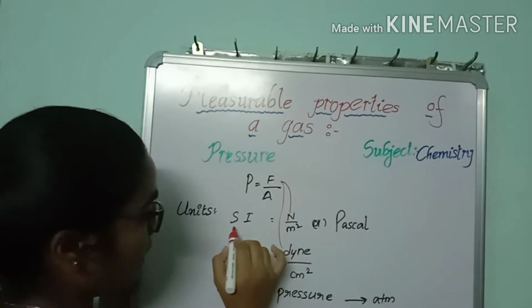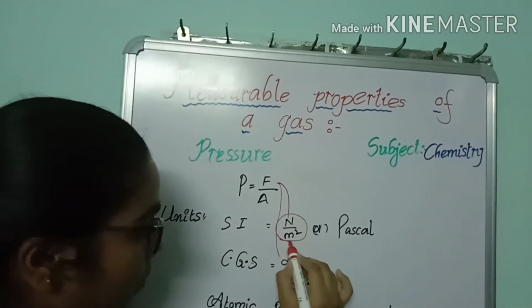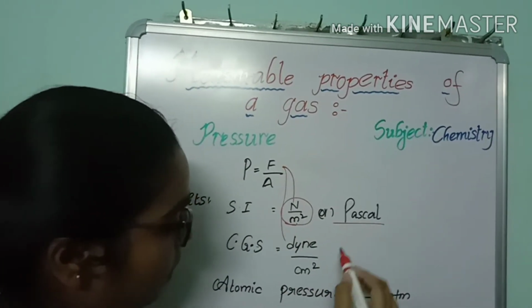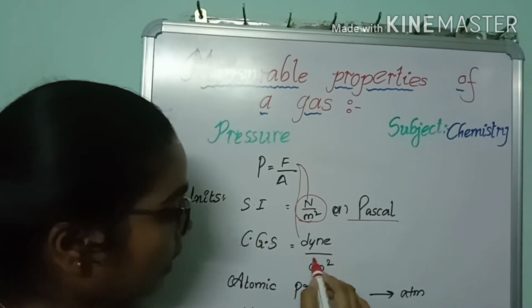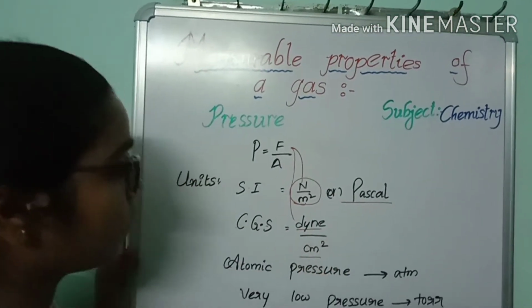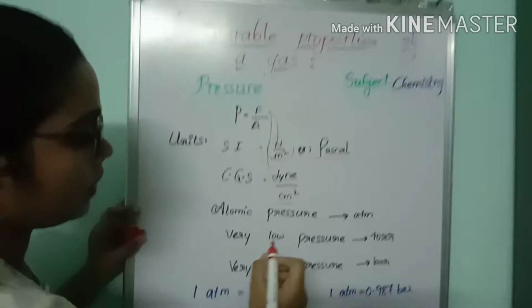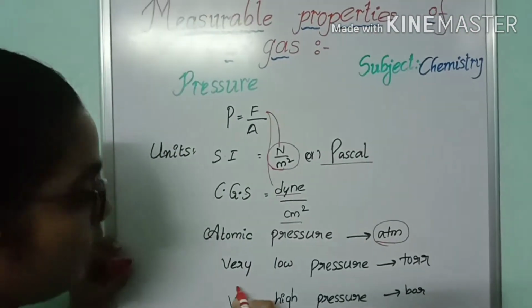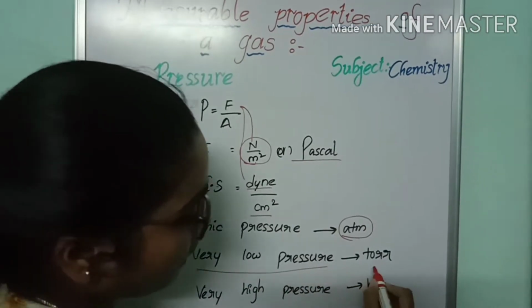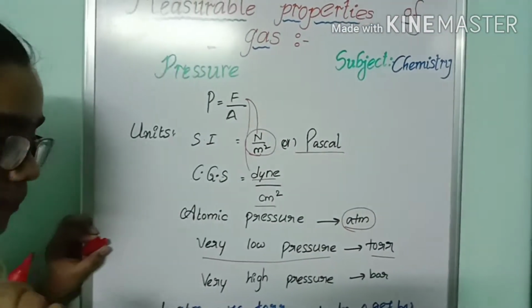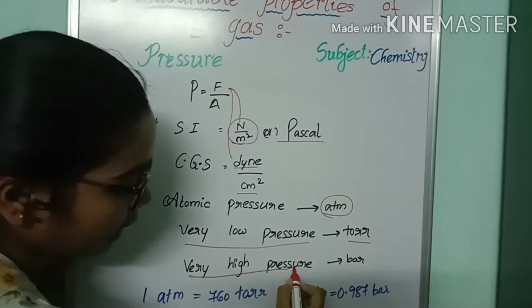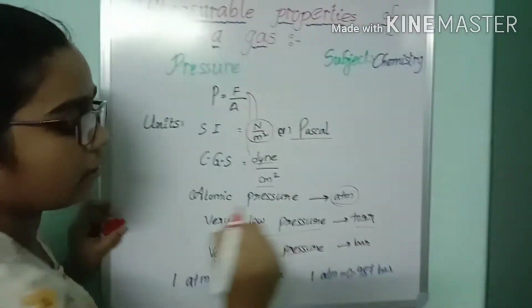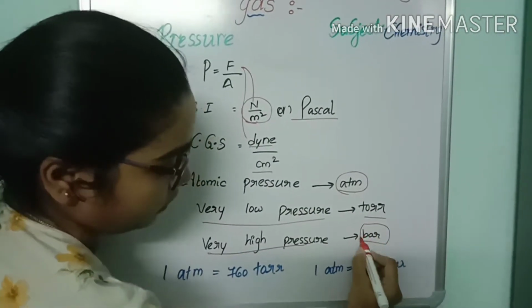So pressure units are Newton per meter square, which is also called Pascal, or in CGS dyne per centimeter square. Atmospheric pressure can be measured with the help of atm. If it is very low pressure, we can measure with the help of torr. And if it is very high pressure, we can measure it with the help of bar.